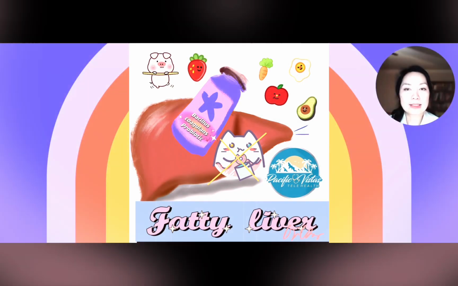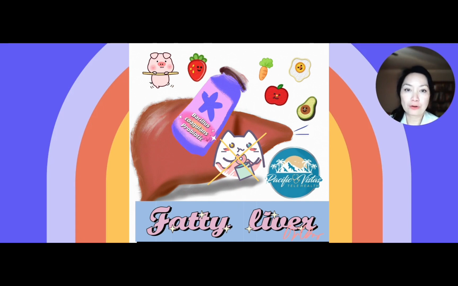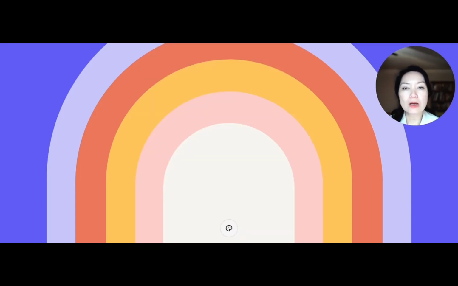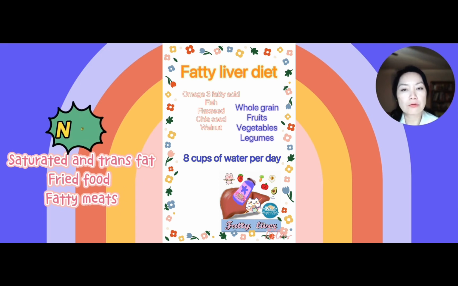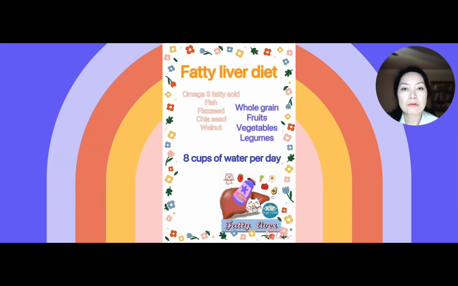A healthy diet is an important part of managing fatty liver disease. Here are some dietary recommendations that may help improve liver function and reduce liver fat accumulation. Include healthy fats such as omega-3 fatty acids in fish, flaxseed, chia seeds, and walnuts. Avoid saturated and trans fats in processed food, fried food, and fatty meat. Fiber can help reduce fat in the liver and improve insulin sensitivity. Choose high-fiber foods such as whole grains, fruits, vegetables, and legumes.